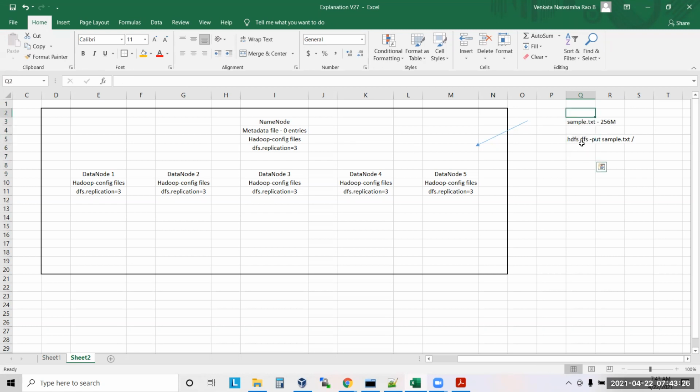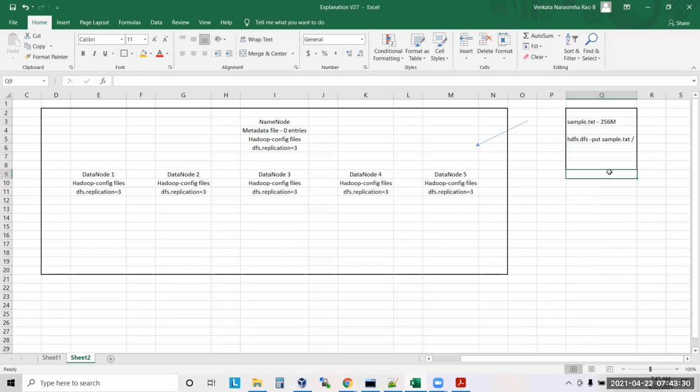Hadoop software should be installed here, because if I want to run Hadoop commands I need to install the software. This is the machine where you install the Hadoop client.